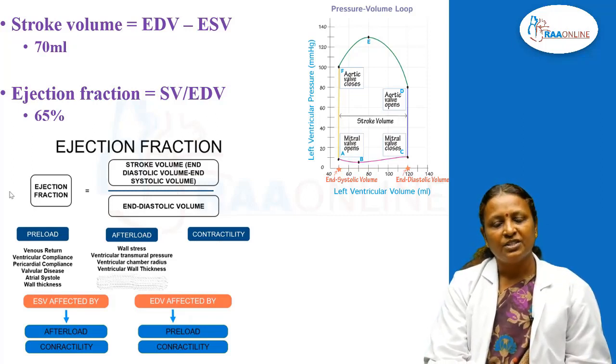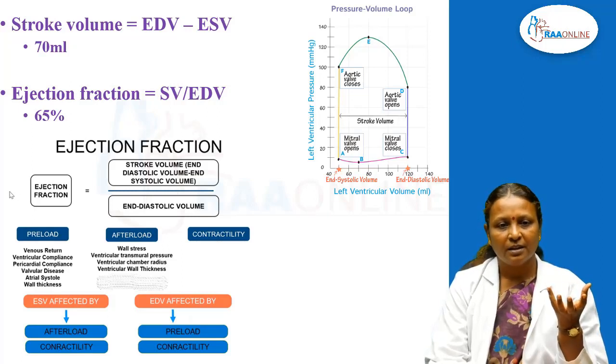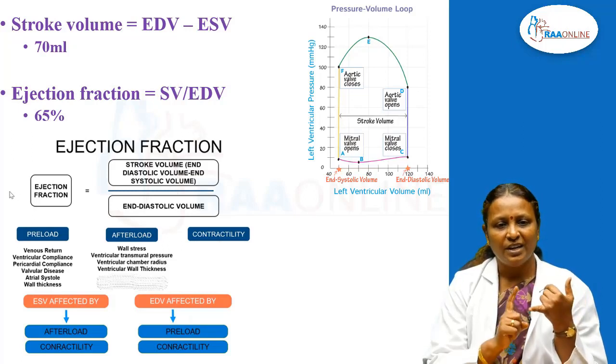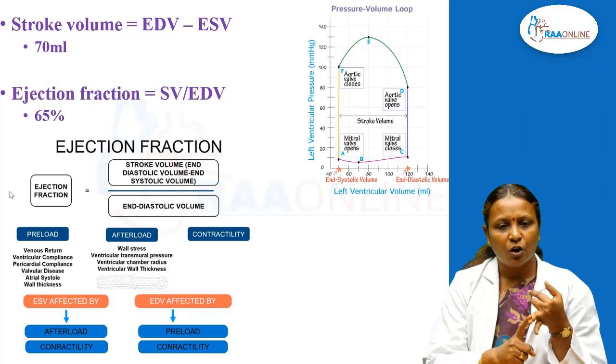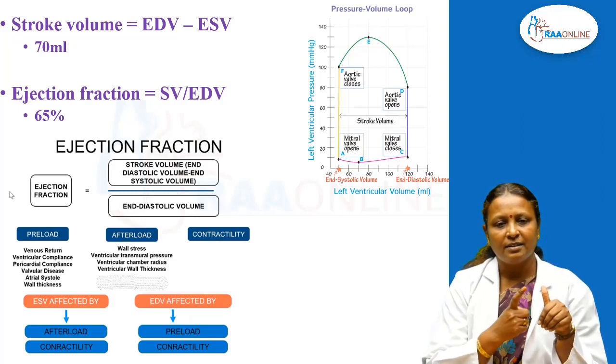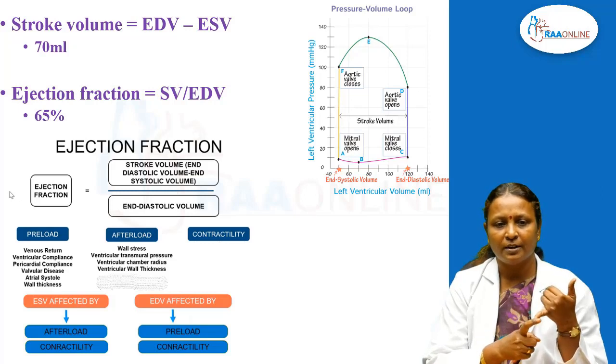Ejection fraction is decided by the preload, afterload and cardiac contractility. These three factors will decide the ejection fraction. What is preload? The amount of blood that is in the ventricle. It is decided by venous return, ventricular compliance, pericardial compliance, valvular heart disease, atrial systole and valve thickness.